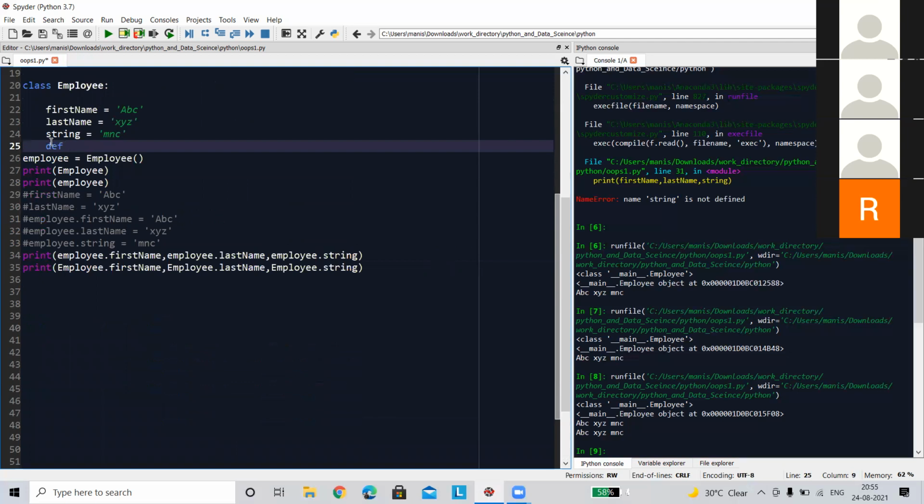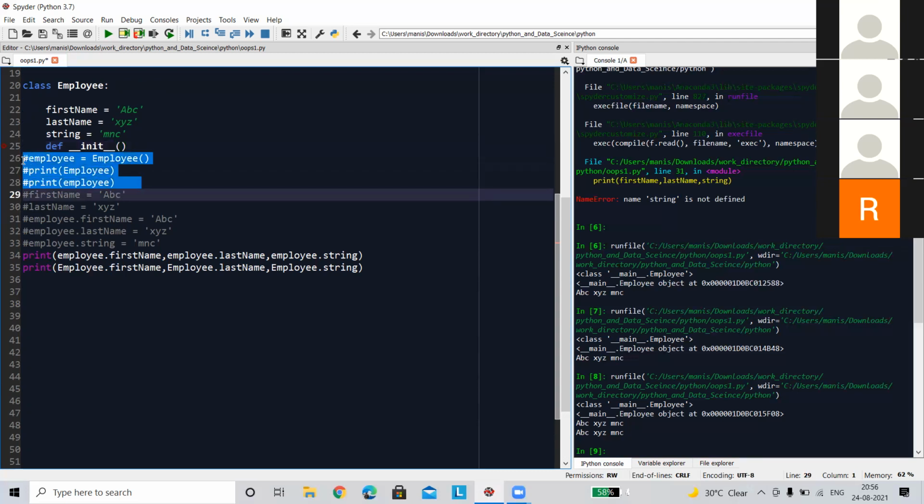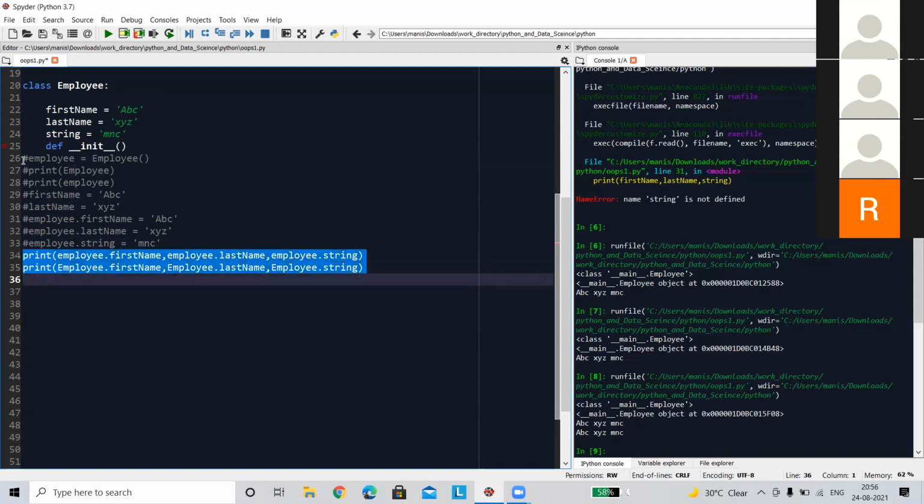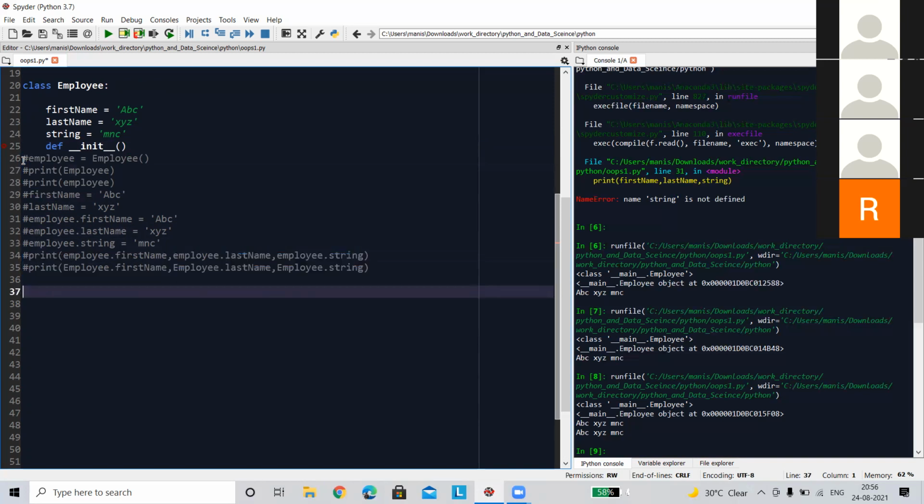There is one special kind of method, that is init. Init is used to initialize some particular values. Before that, is everyone clear up to this point? Any confusion or any issue?